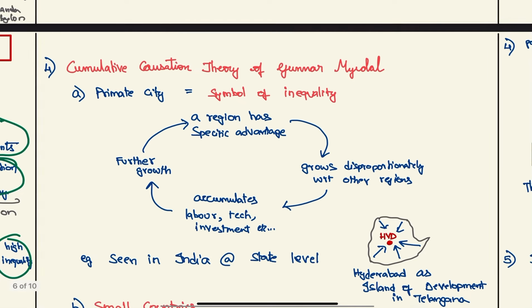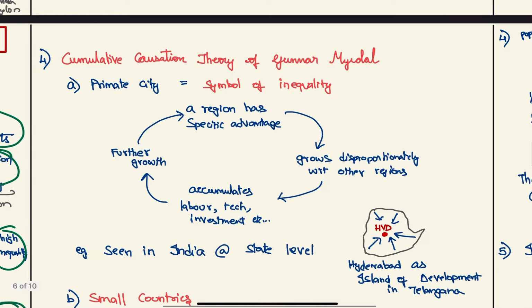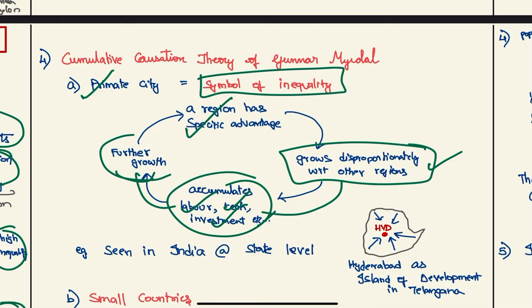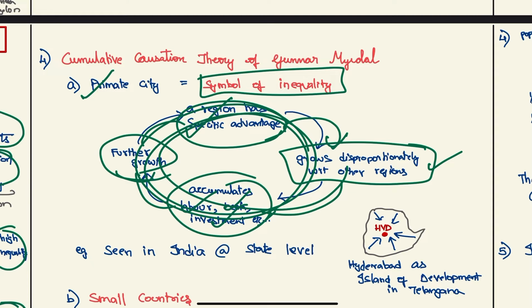Next, we have the cumulative causation theory by Gunnar Myrdal. According to him, primate city is a symbol of inequality. He explains this through a vicious cycle. For example, a city has certain advantages. Because of that advantage, it grows disproportionately with respect to other regions, and because of this, it accumulates labor, technology, investment, etc., and it further grows. Therefore, its advantage further increases and it grows further, and this vicious cycle keeps on continuing. Therefore, it is a symbol of inequality.